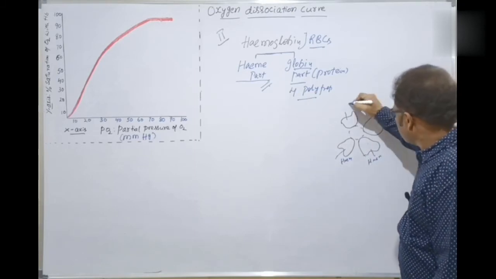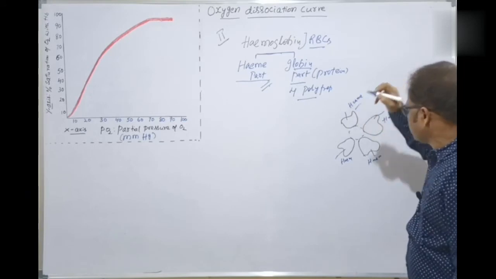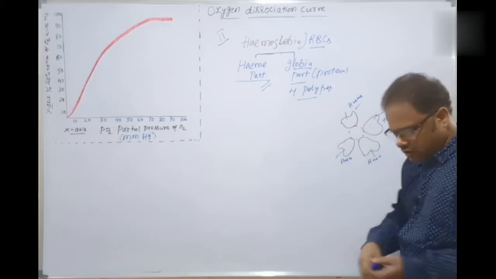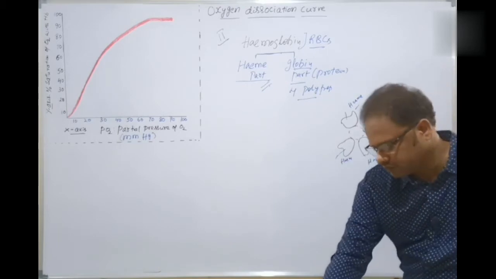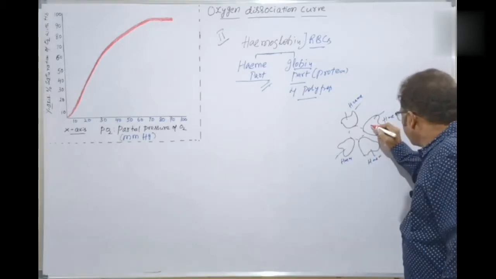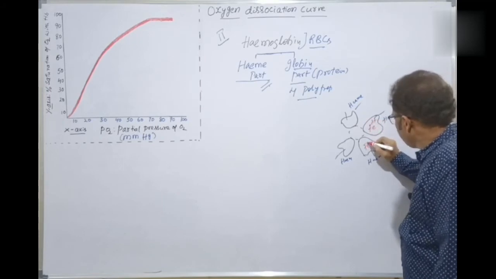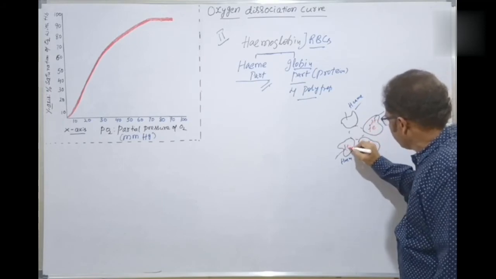4 heme parts are there, and each heme part contains iron in the form of ferrous ions. These are the ferrous ions.